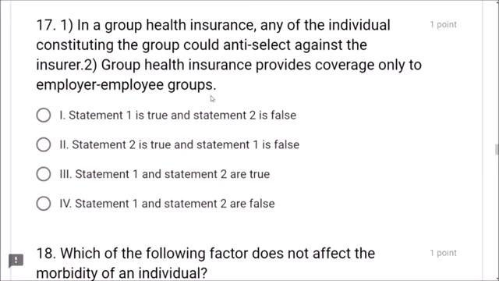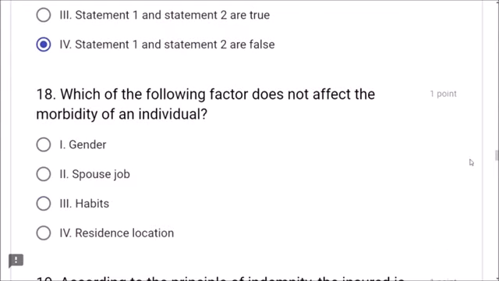So this also false statement. That means both are false. Statement 1 true, statement 2 false. So statement 1 and 2 are false, isn't it? So both are false.